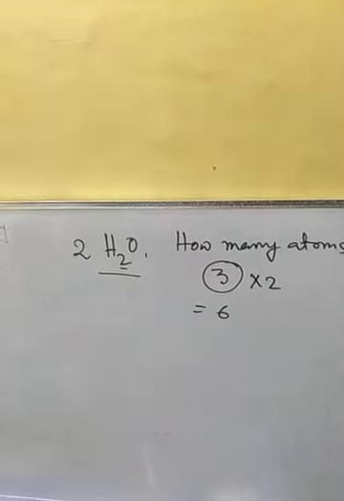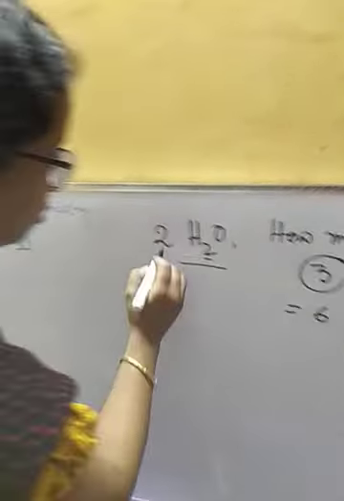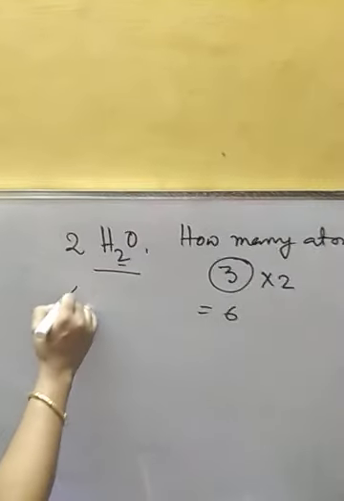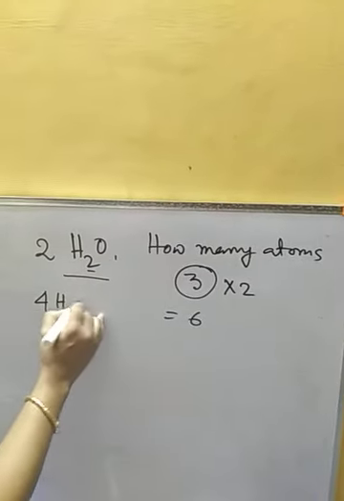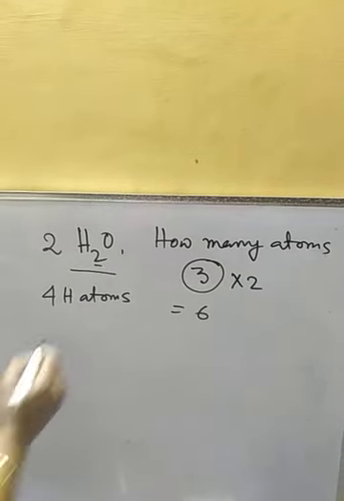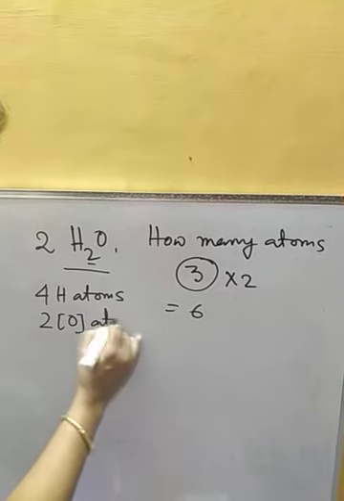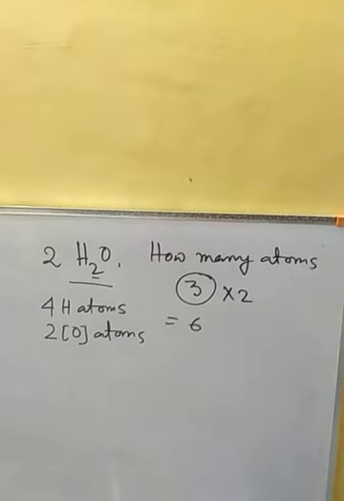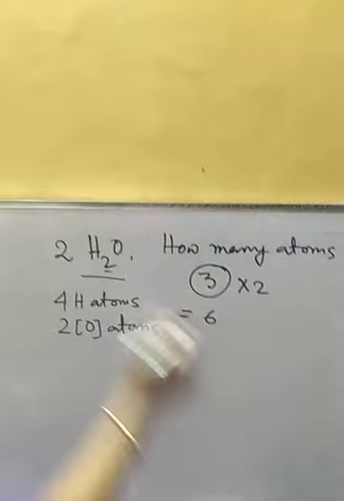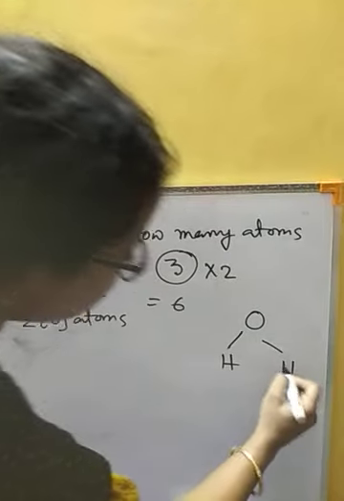How many hydrogen atoms are present in 2 water molecules? So this will be 2 into 2, 4 hydrogen atoms. So these type of simple questions are there, which we have already discussed, and 2 oxygen atoms. Okay, so this is the structure of water.